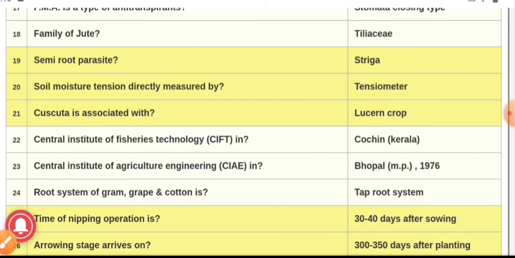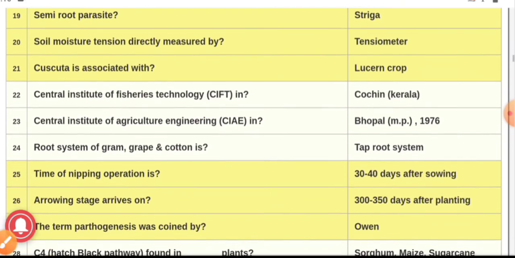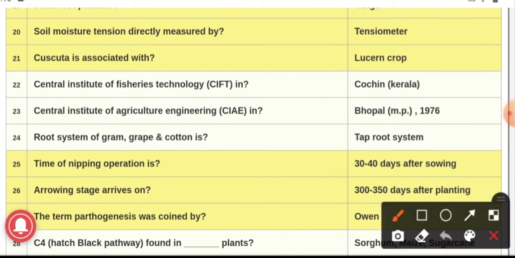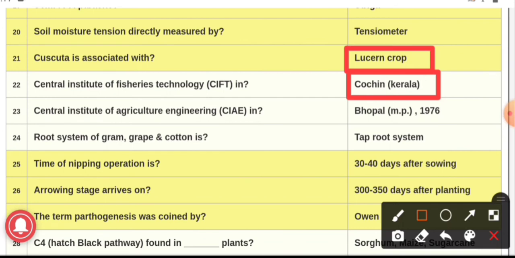Question number 21. Cuscuta is associated with lucerne crop, Medicago sativa. Question number 22. Central Institute of Fisheries Technology, that is CIFT, is in, the answer is Cochin, which is in Kerala, and this Central Institute of Fisheries Technology was established in the year 1957.